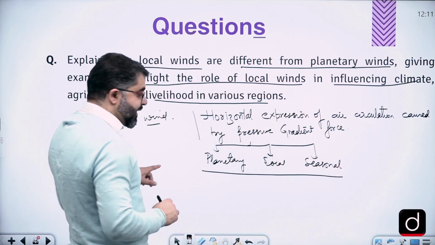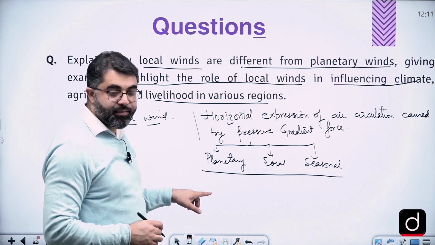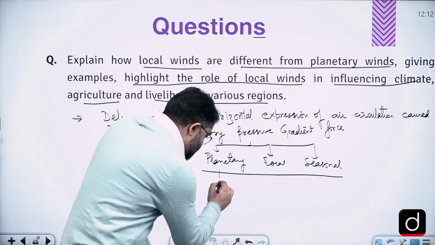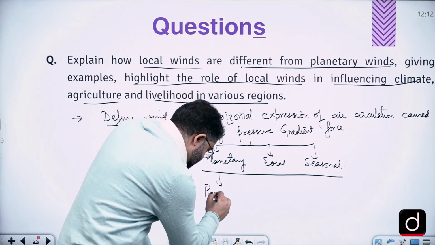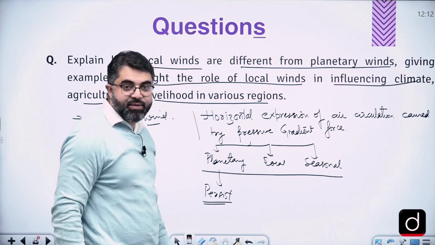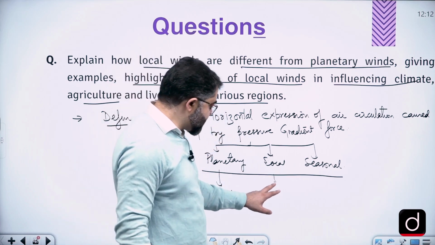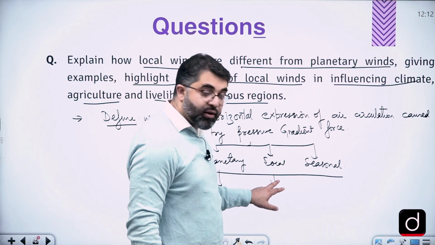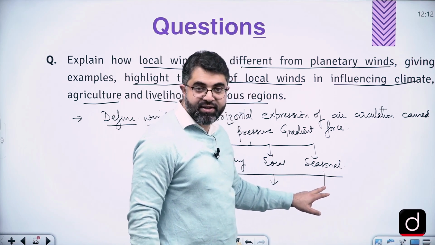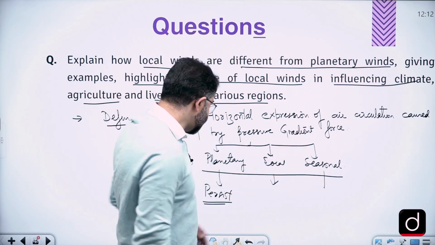So let's define the planetary winds. Winds which persist throughout the year are called planetary winds. Winds which are up to a local region are called local winds. Winds which change their direction seasonally are called seasonal winds.